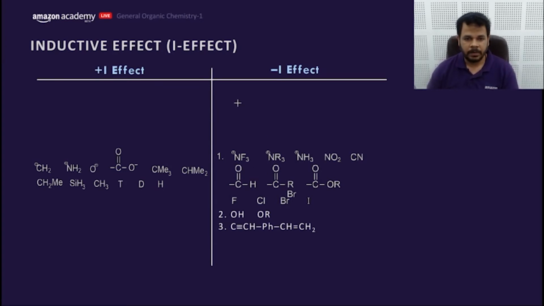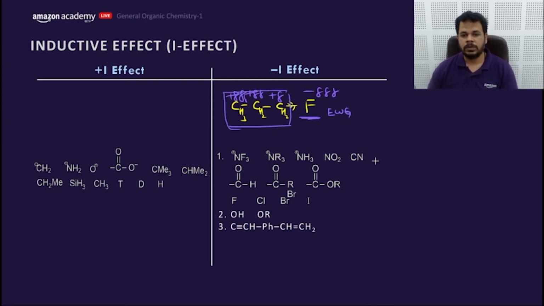Let me explain here. This is carbon, and this is fluorine. For example, this is CH3, this is CH2, this is CH2. Now this fluorine withdraws the electrons and creates what? Partial negative charge, and because of this, partial positive charge moves to the carbon chain. That means this fluorine is what? Electron withdrawing group with respect to this carbon chain.